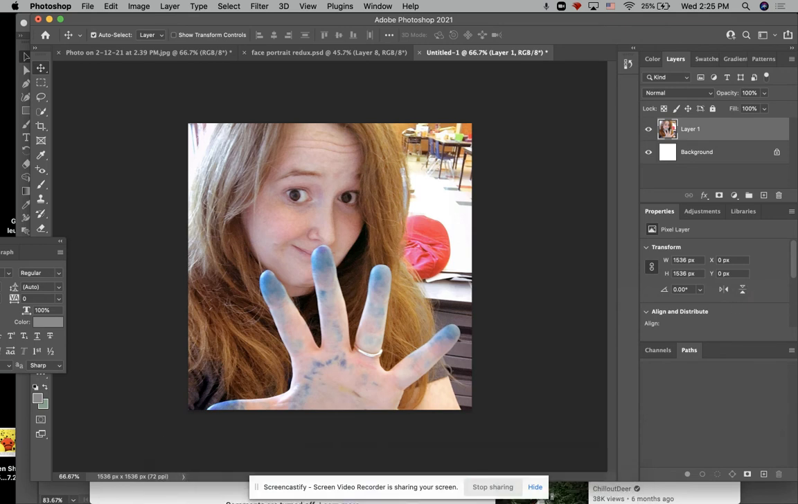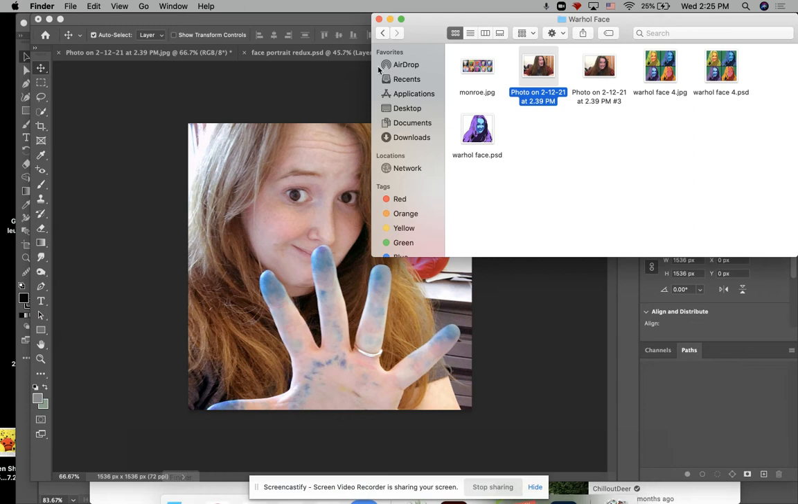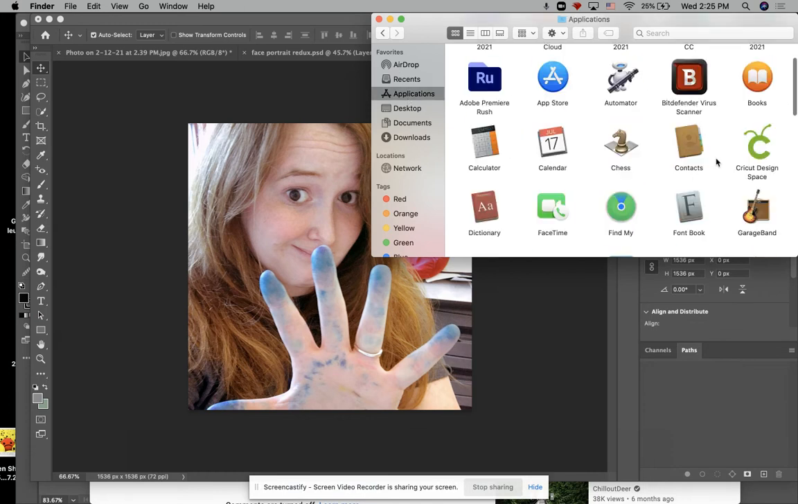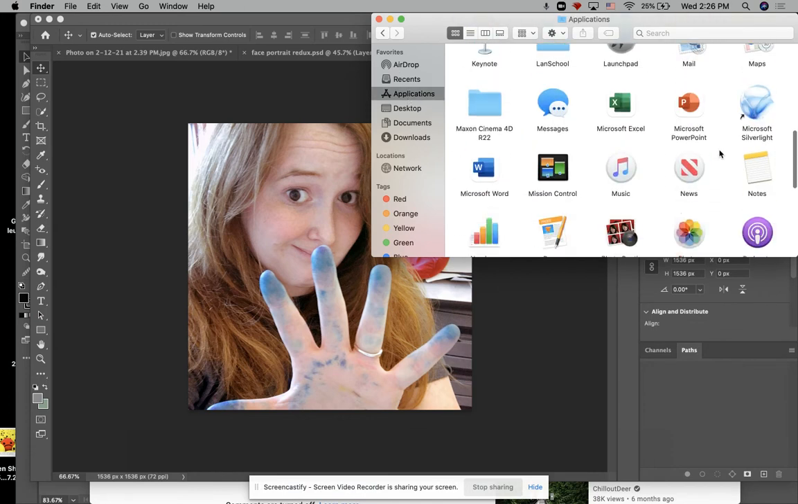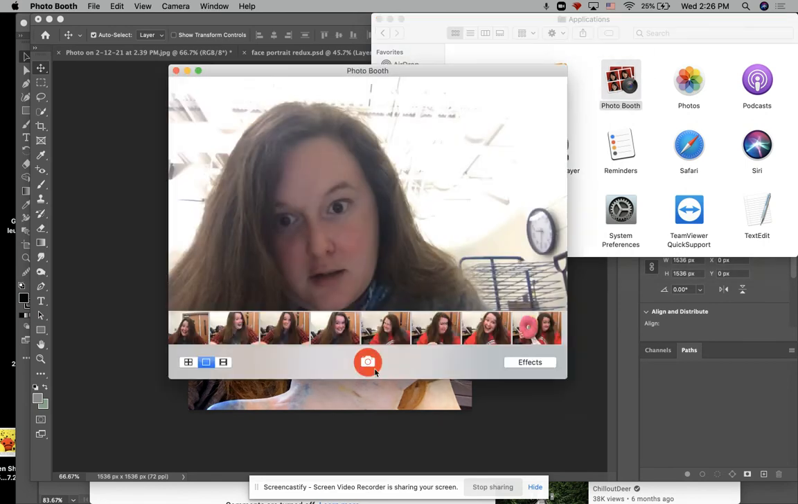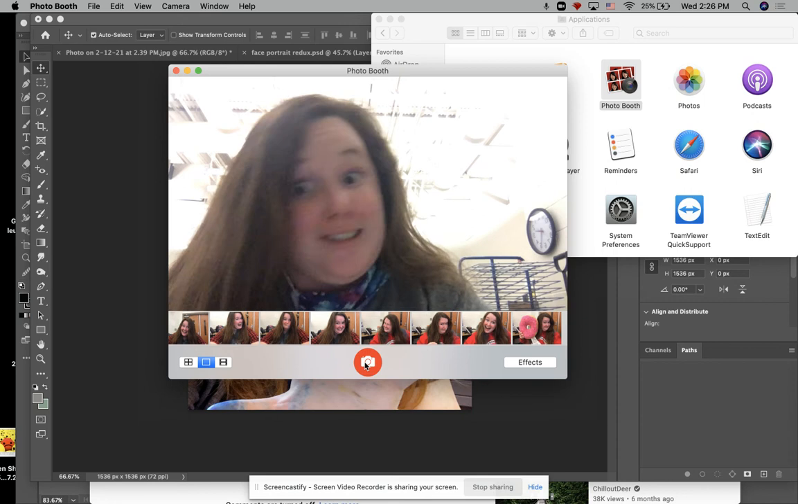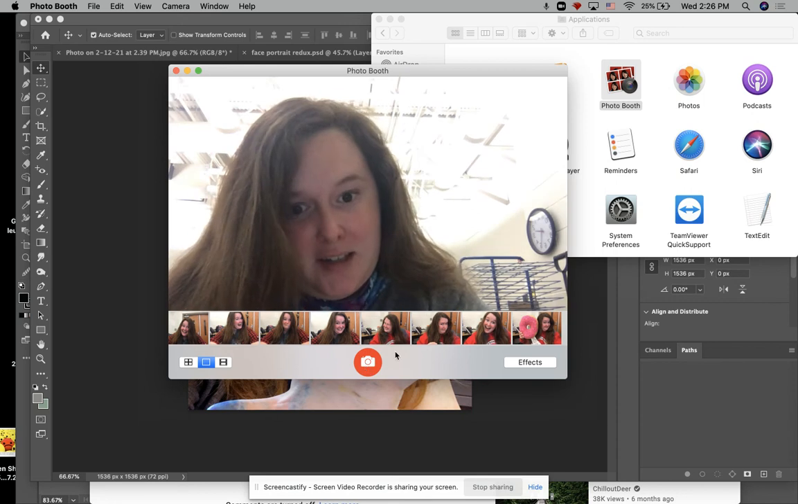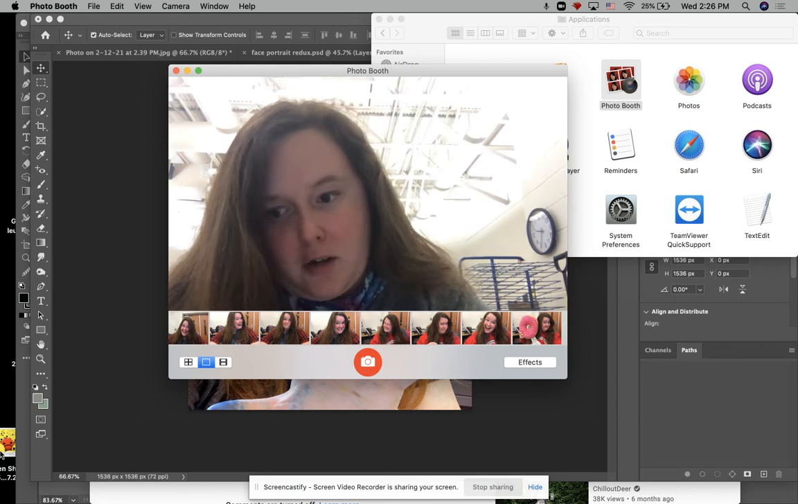If you don't have access to a phone or a camera, lucky duck, if you go under Applications on your Mac, you have Photo Booth. It's really easy to take photos using this. You hit the camera button, you make whatever kind of face you want, and you can drag and drop from here onto your desktop and from your desktop into Photoshop.